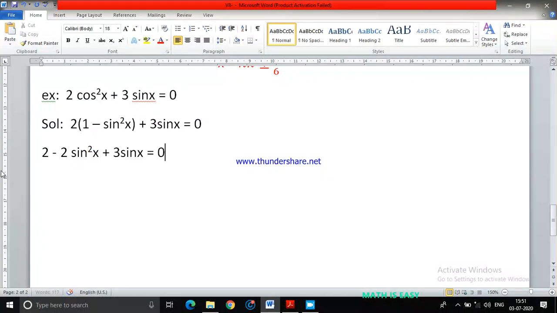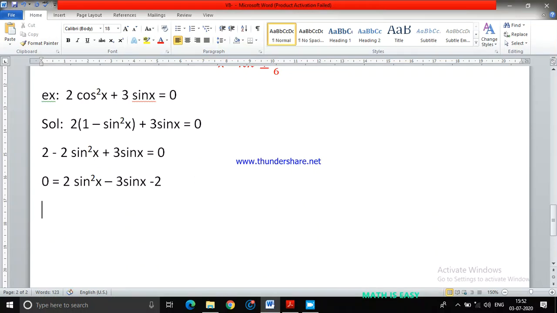To make it into the standard form, I bring all these terms to the right hand side. If I bring all the terms, then 0 will be left here. Minus 2 sin square x becomes plus 2 sin square x, plus 3 sin x becomes minus 3 sin x, and plus 2 becomes minus 2, equals, not equals 0, because all the terms are transferred from the left side to the right side, so the left side is left with 0.